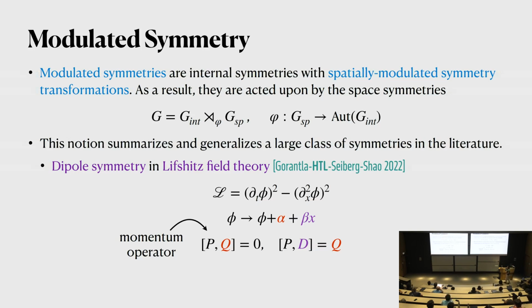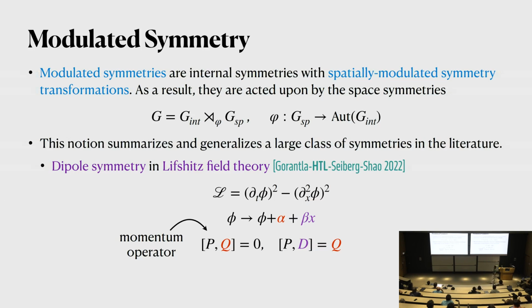So one is Lifshitz field theories. Lifshitz field theories are an example of non-relativistic field theories where the time direction and space direction behave differently. In the time direction, we just have a standard time derivative, but in space directions, we have (partial x squared phi) squared. As a consequence, the symmetry that acts on phi involves shifting phi by a constant and shifting phi by a function linear in x.